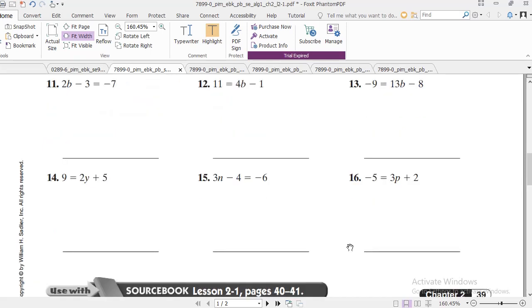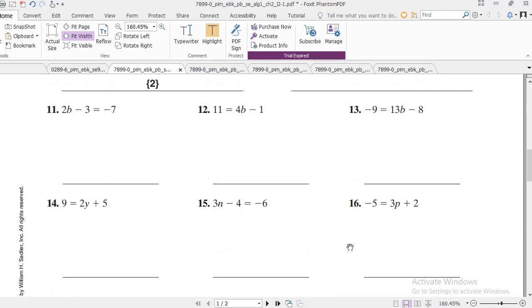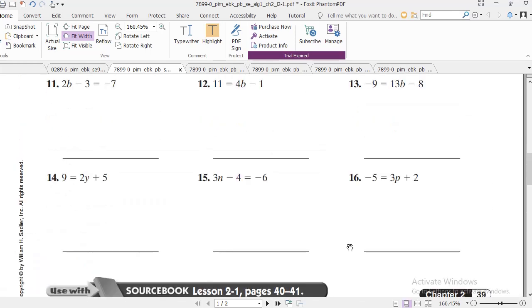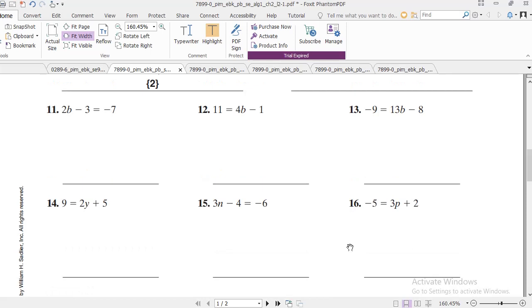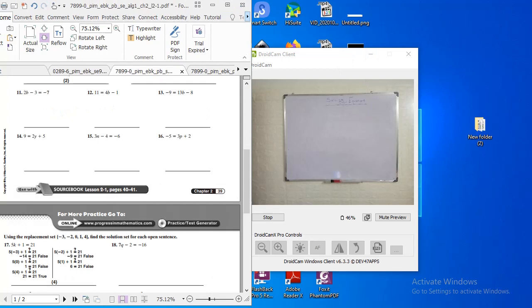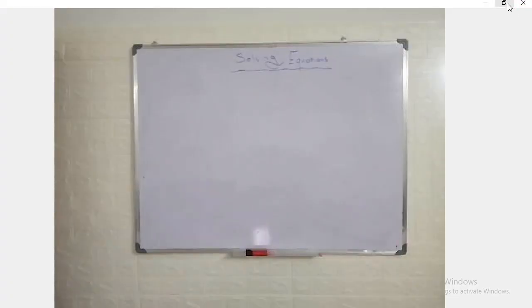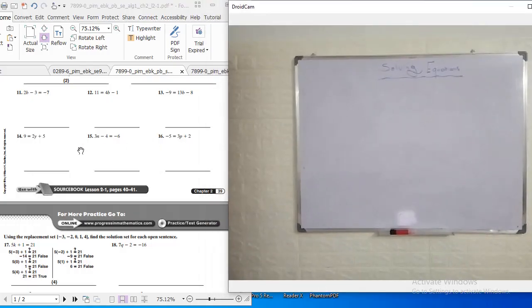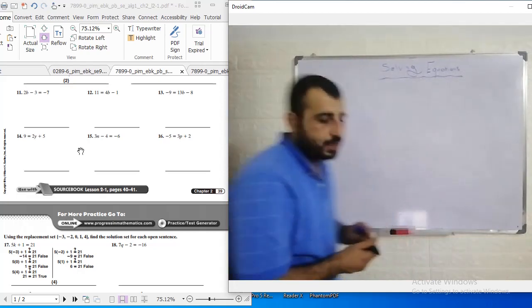Now from 11 to 16 there are many equations here. We need to solve them. Already in the previous video I gave harder ones than these questions, but here I want to pick an arbitrary one of these to solve, and then we will go together to the second lesson in this chapter. So let me pick a question from this, for example question number 15: 3n minus 4 equals negative 6.